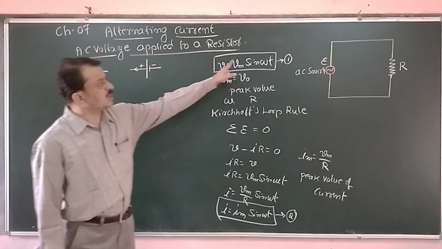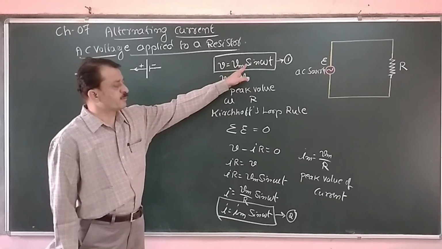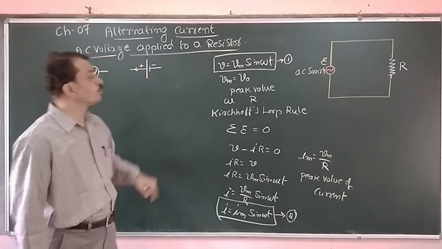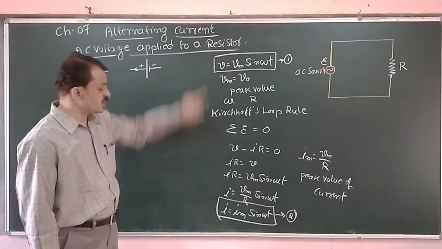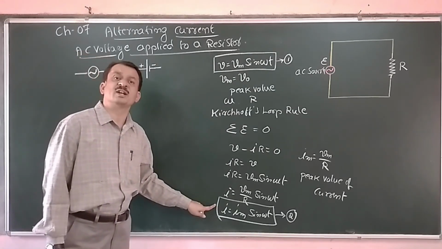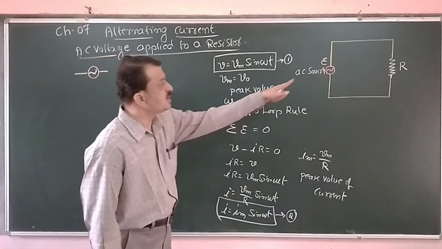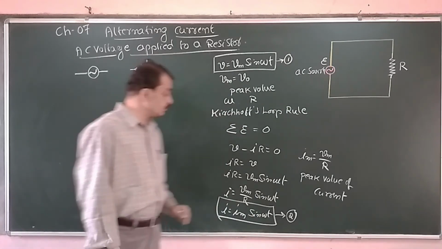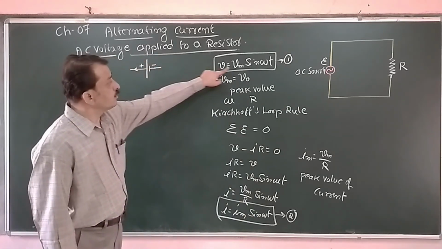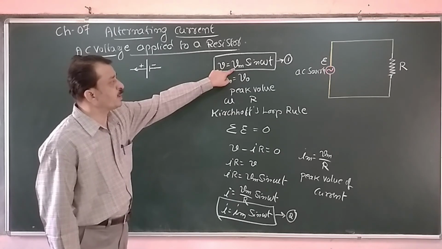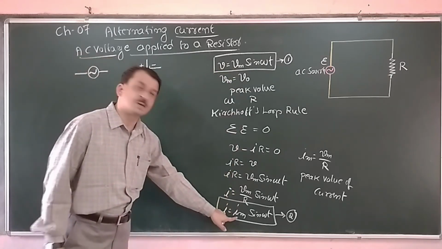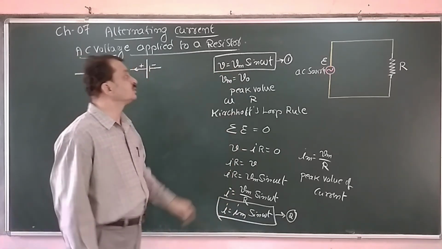Now carefully look at the two expressions, equation 1 and equation 2. These are the instantaneous voltage and the corresponding instantaneous current whenever AC is applied across the load resistor R. For the maximum peak value of voltage, we have the corresponding maximum peak value of current.